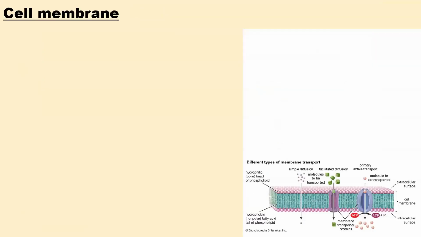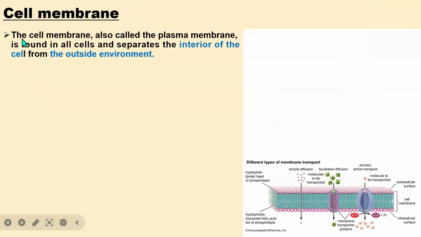But now we are going to start with the cell membrane. What are the functions of the cell membrane? The cell membrane is also called the plasma membrane. Plasma membrane is another name for cell membrane, and it is found in all cells. It separates the interior of the cells from the exterior.